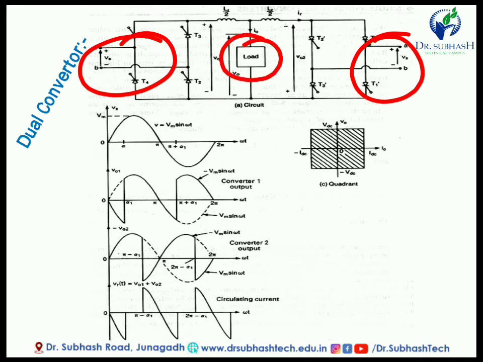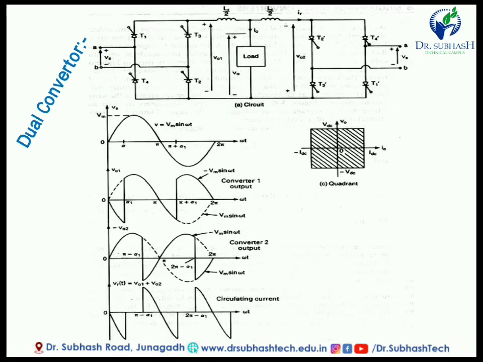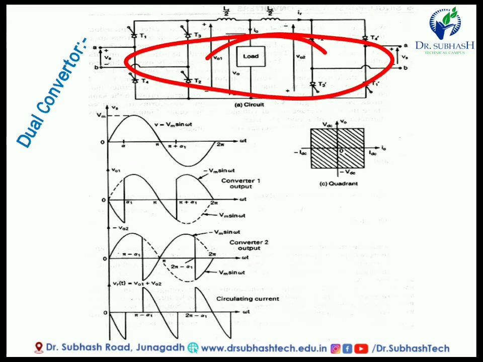Suppose our load is an inductive or resistive load, then you have to remember two bridges. Suppose we have a DC motor, and if you want to control it in forward as well as reverse, that is, drive the motor clockwise or anti-clockwise, and control the speed in forward as well as reverse, then this type of circuit is required, and this circuit is known as a dual converter.